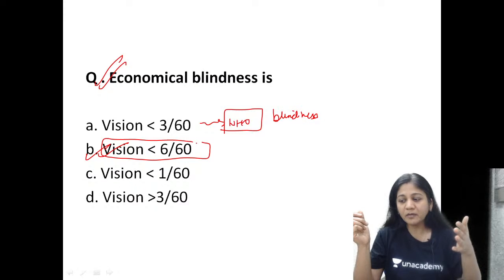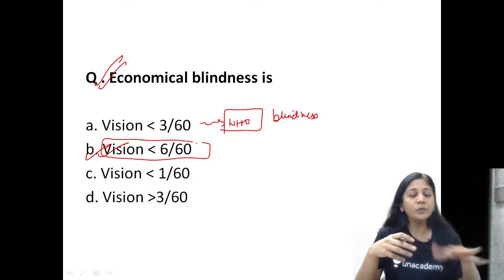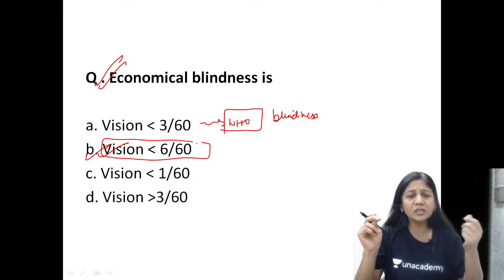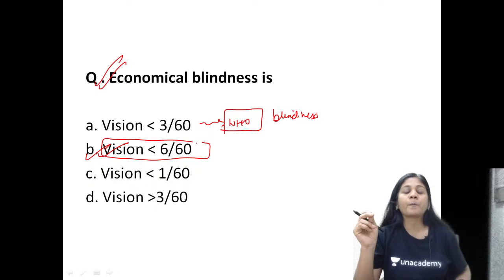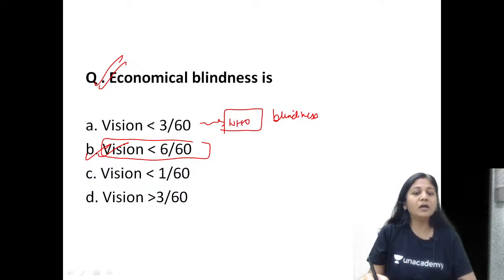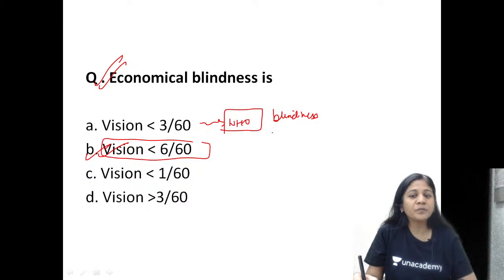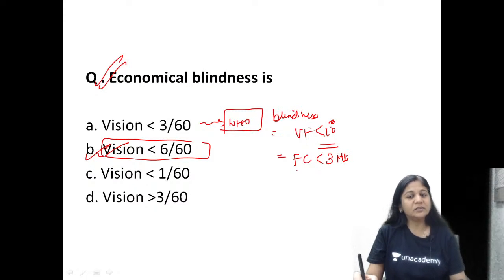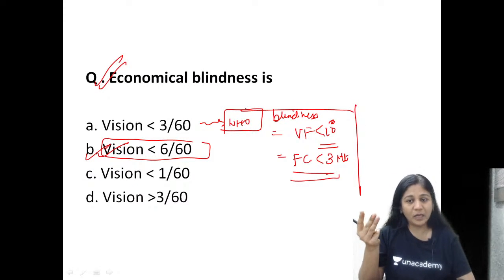Okay, please remember everyone, there are different terms for how you can define blindness: how economic blindness is defined, what is social blindness, what is legal blindness. There are so many things here. Now, when we talk about the WHO definition of blindness, it is not only a best corrected vision less than 3/60, but it is also when your visual field is less than 10 degrees. Apart from that, if the patient is not able to count fingers at less than 3 meters, then this is also called blindness. Okay? So there are three things which I hope you have now understood.